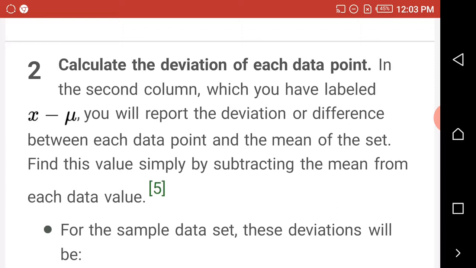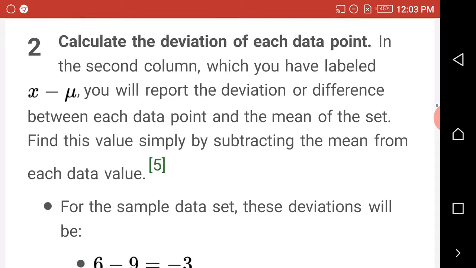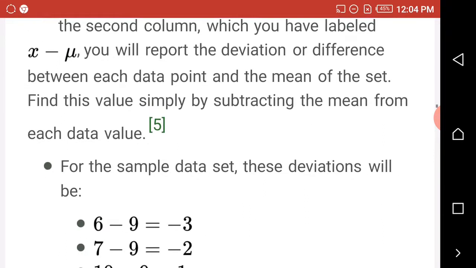In this second column, which you have labeled X minus U, remember your U is the mean, you will report the deviation. Another name for deviation is difference: the difference between each data point and the mean of the set.